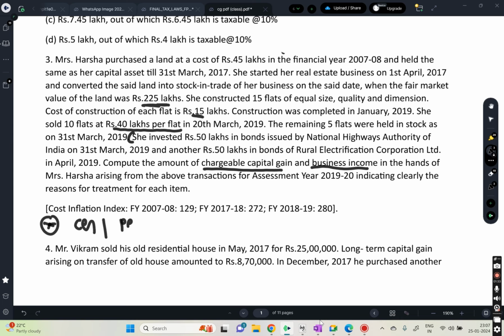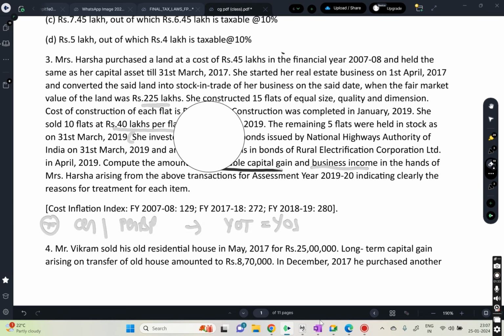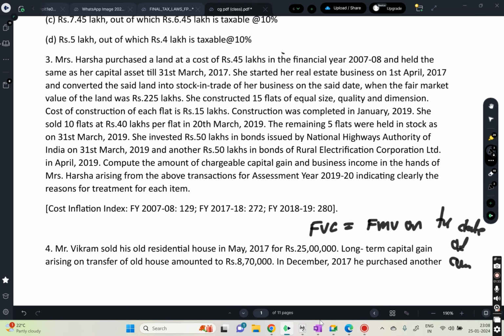Both capital gains head and PGBP head will be there, and we have to tax under those. And then the year of taxability will be the year of sale, so we will tax in the year of sale. These are the two things we need to remember. Also, FVC, full value consideration, is the FMV on the date of conversion. Now let's do this question.